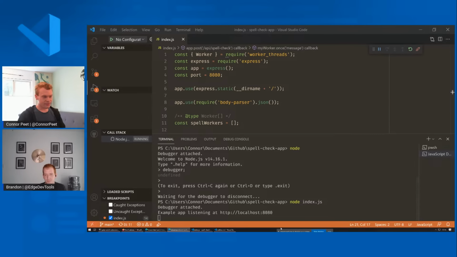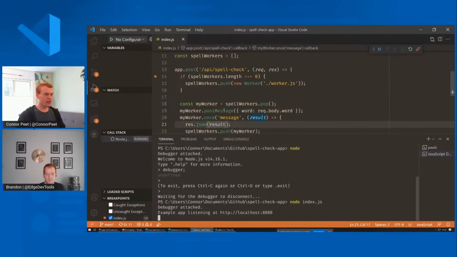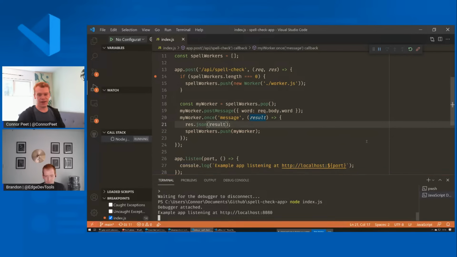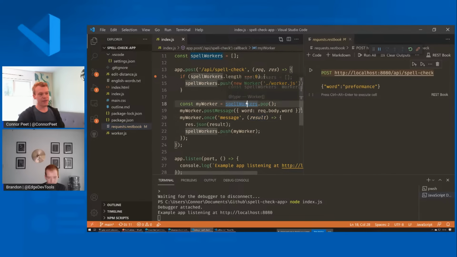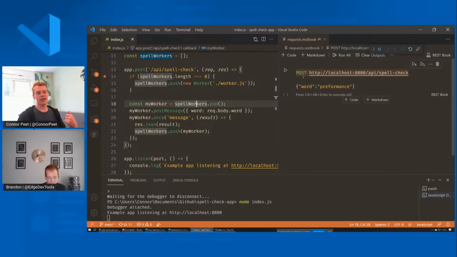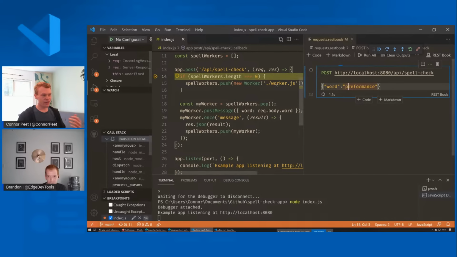I'll move this out of the way. Now you see that a breakpoint is bound, which means that when we actually call this endpoint, it'll be hit. To call it, I'm going to use some of VS Code's new native notebooks as well. We have this RESTbook extension, which lets you have a notebook that contains HTTP calls. In this case, we're making a post request to localhost, and including the body with the word performance, which is misspelled. If I execute that, we'll hit the breakpoint right there.